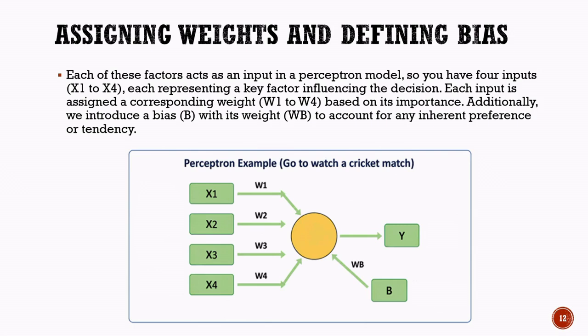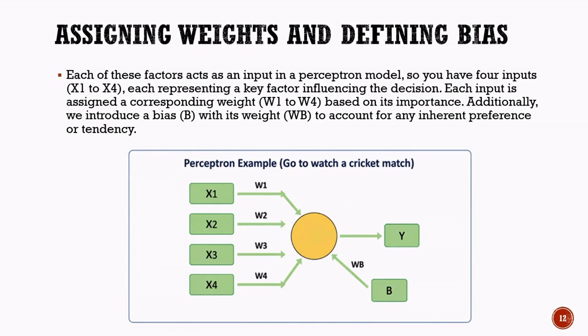Each input is assigned a corresponding weight, represented by W1, W2, W3, and W4. These weights indicate how important each factor is in the decision-making process. A factor that is considered more important will receive a higher weight, while a less important factor will receive a lower weight. For example, if having free time is the most important factor, it may be assigned a higher weight than whether friends are watching the match.